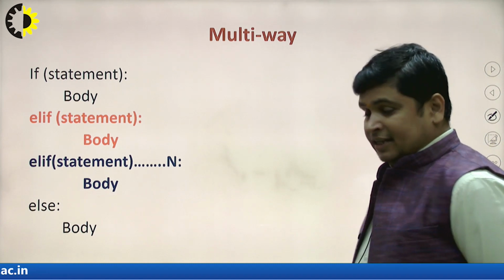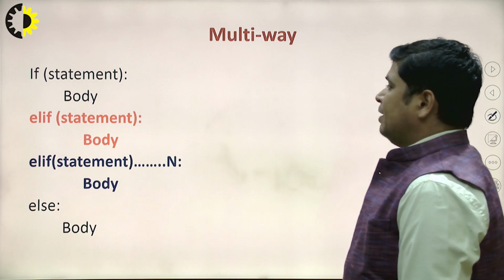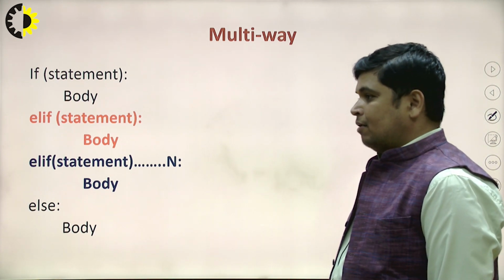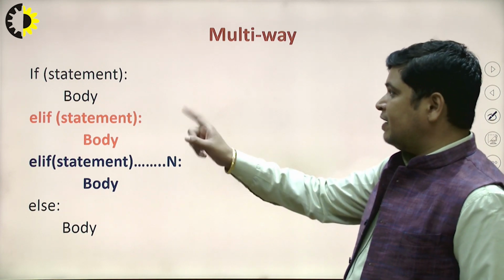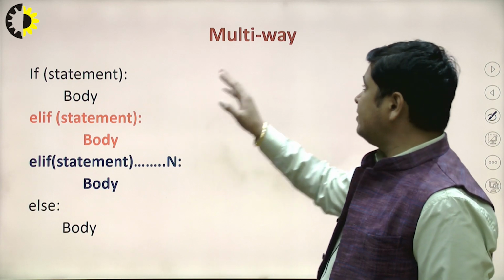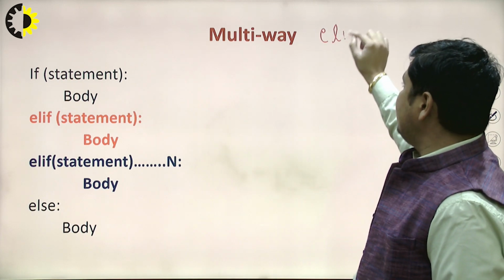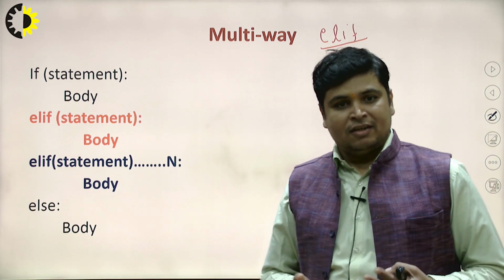And the last conditional statement is multi-way. Multi-way statements in Python can be done with the help of elif, where we can give multiple conditions.